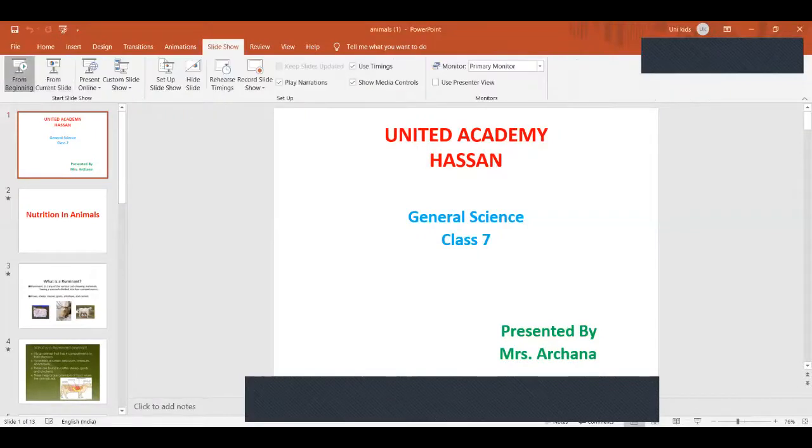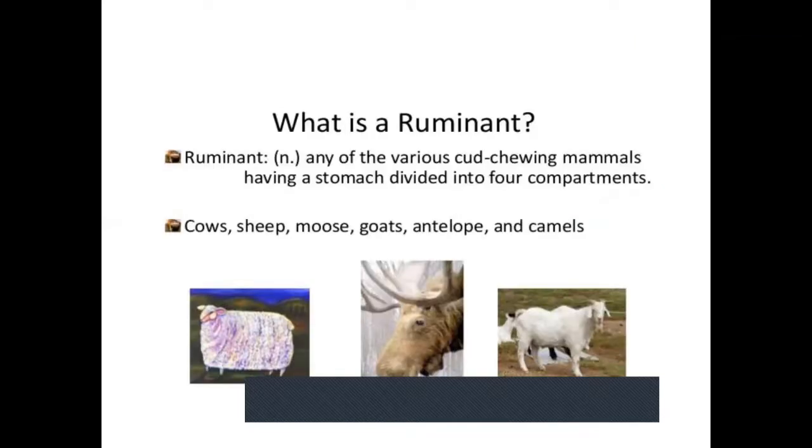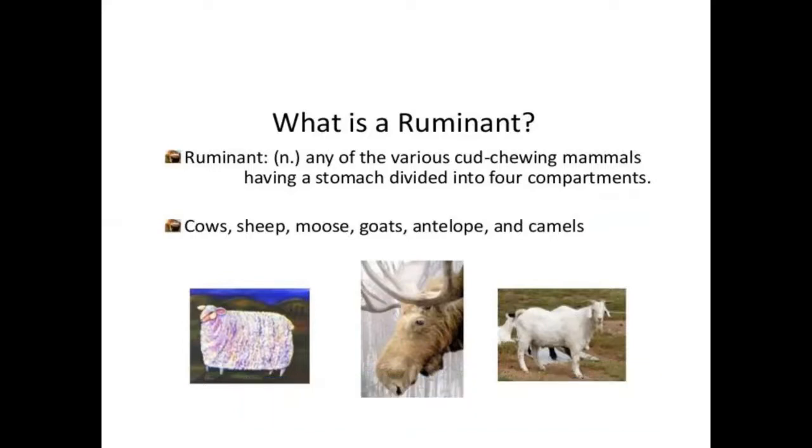So cow, the main grass-eating animal, is what, children? Cow, sheep. So here in this slide you observe some of the animals I have given. So goats, camels, sheep, cows, these are all called as what, children? Grass-eating animals. So today's class we are going to study how the digestion process takes place in grass-eating animals. These grass-eating animals are also called as what, children? Ruminants. We call it as ruminants.